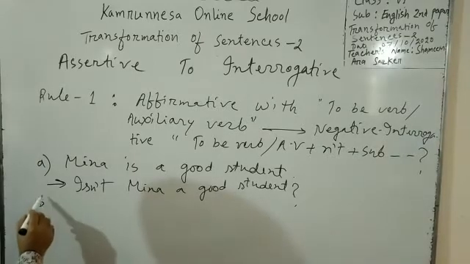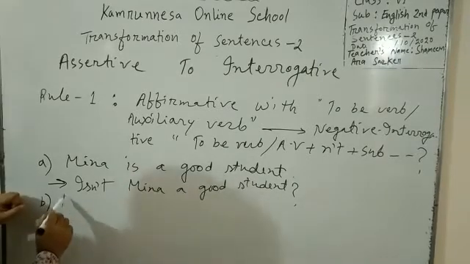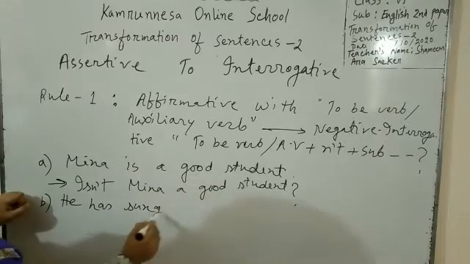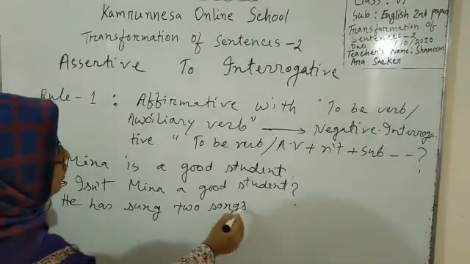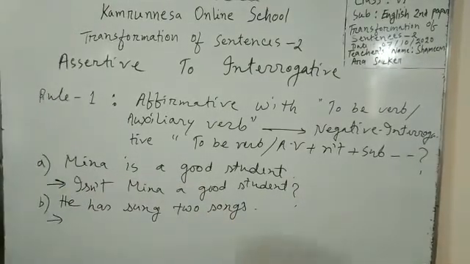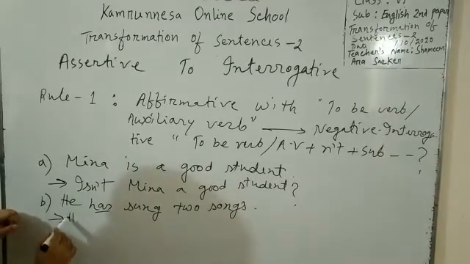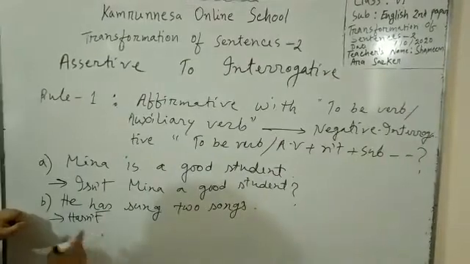Now, let us see another example. He has sung 2 songs. Look, here you can see the auxiliary verb has. So this will turn into hasn't, auxiliary verb plus contracted not, hasn't.